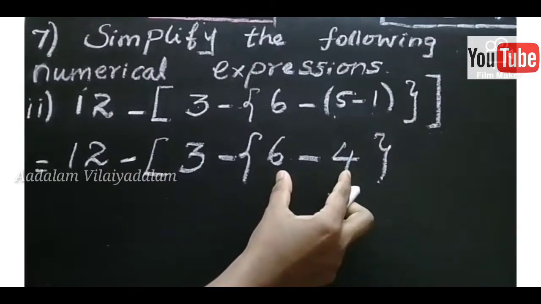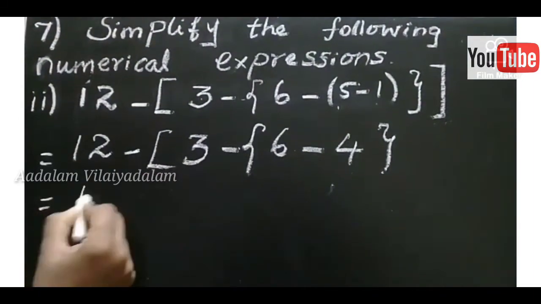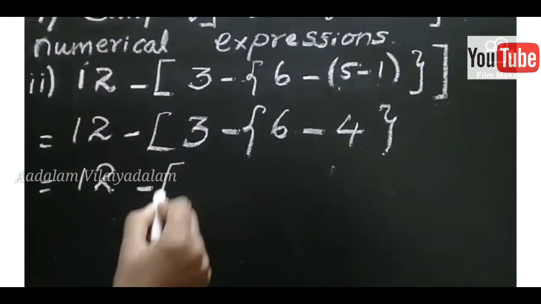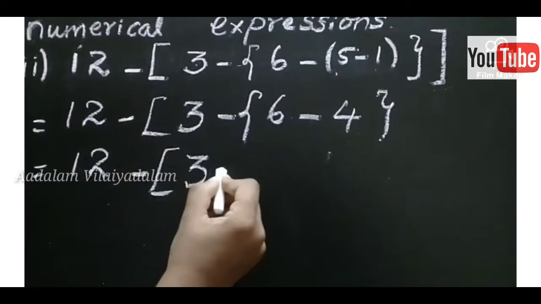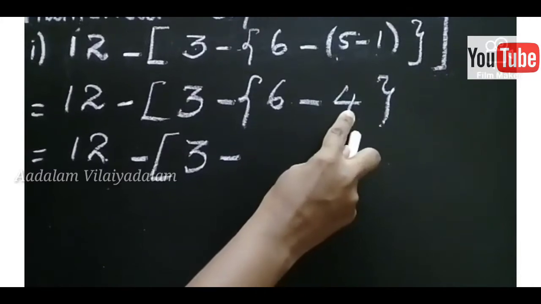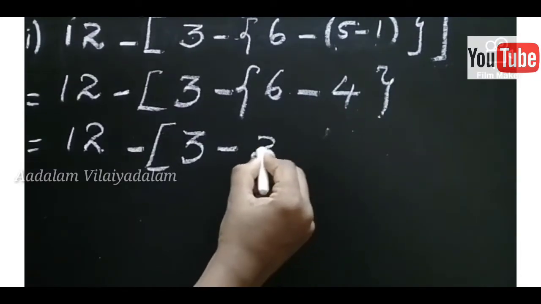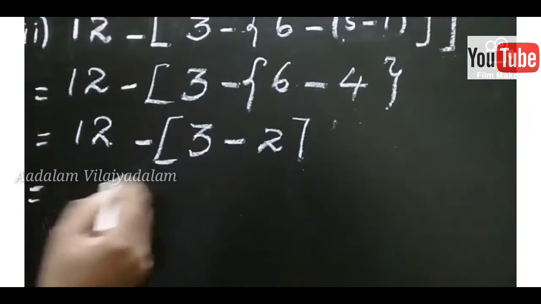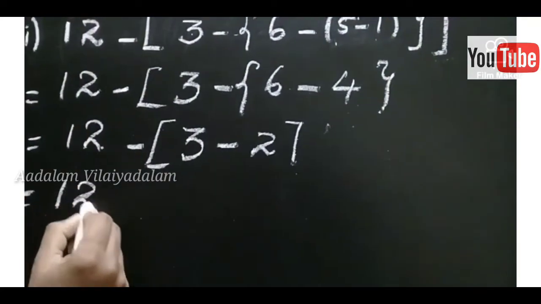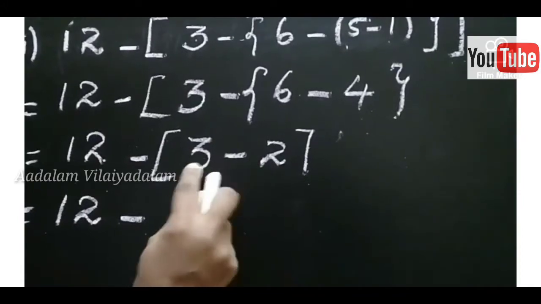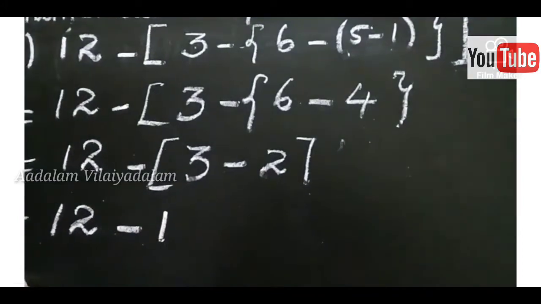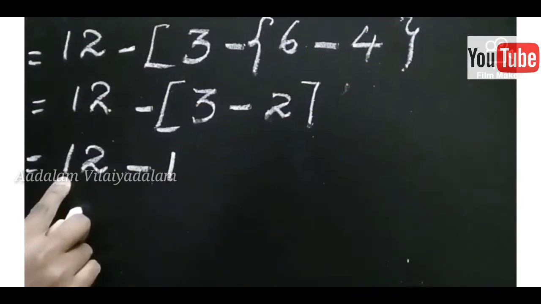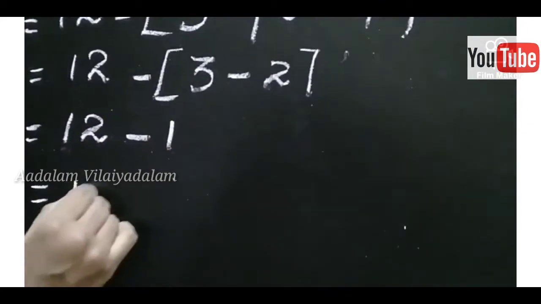Next you find the next innermost bracket. 12 minus 3 minus, so 6 minus 4, what is the answer? 2. Next you find the third bracket. First find the answer. 3 minus 2, the answer is 1. So again you find 12 minus 1, the answer is 11.